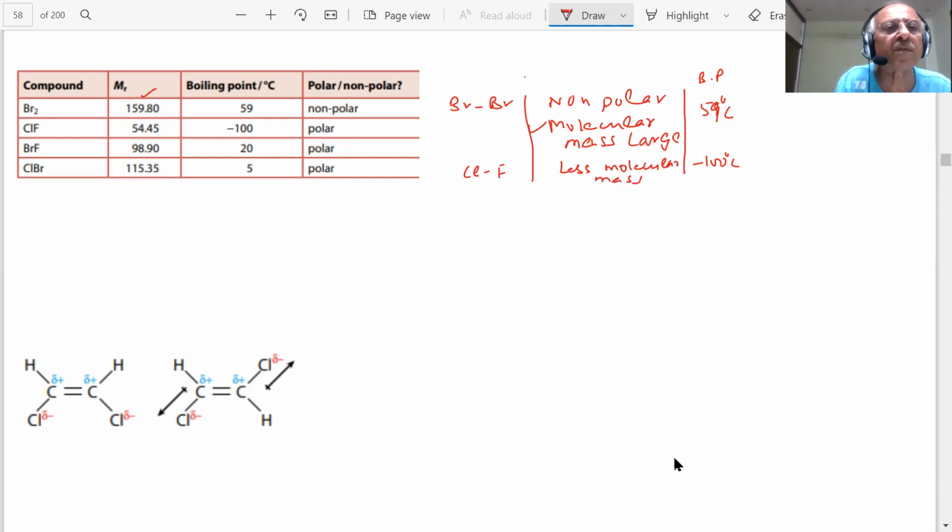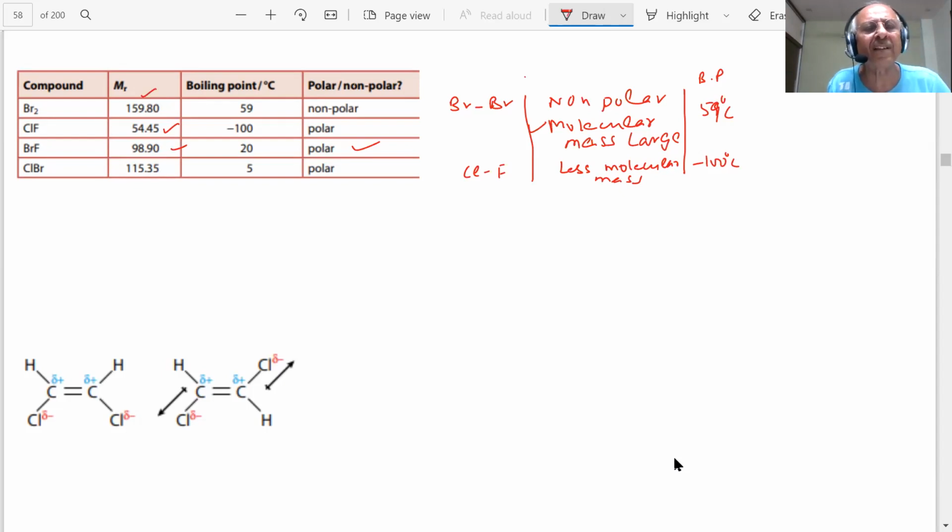Less molecular mass. See, molecular mass is 54.5. BrF, molecular mass is comparatively more than this and it is polar. The boiling point is 20 degrees. So it is higher than this. And ClBr, this is polar, and this has a boiling point of 5.